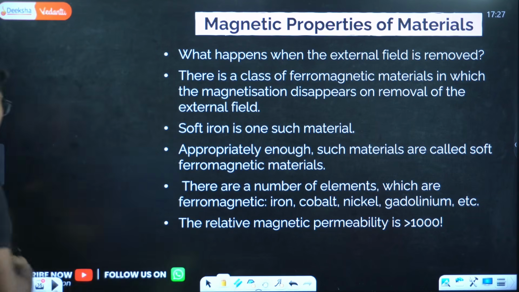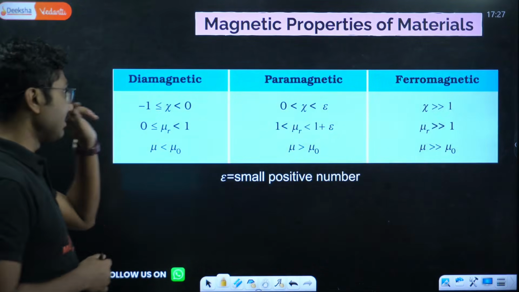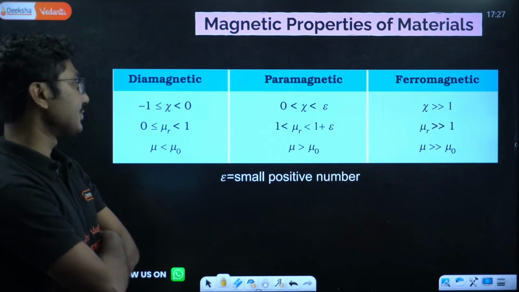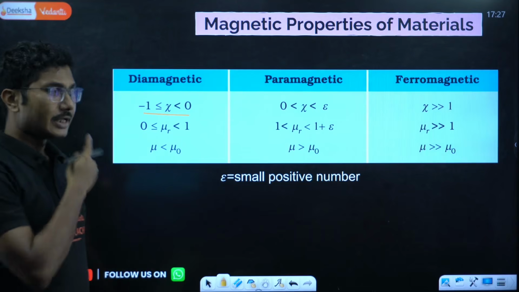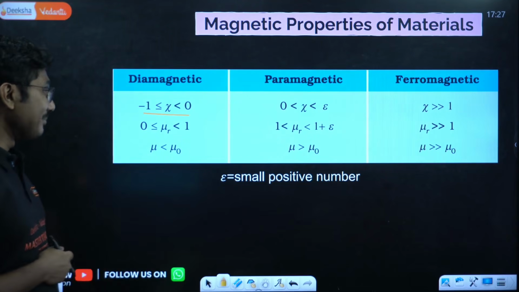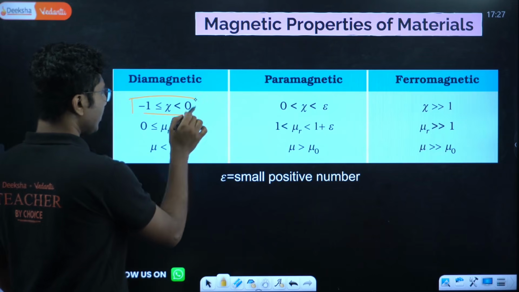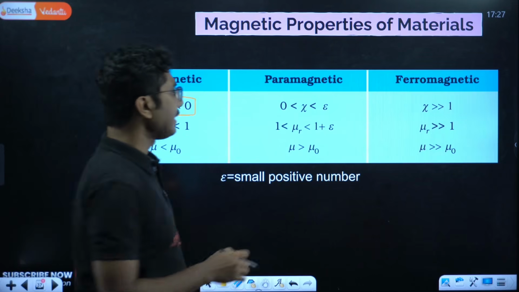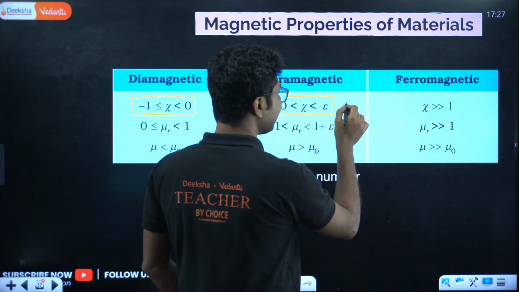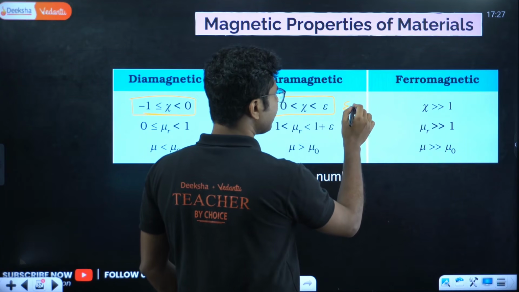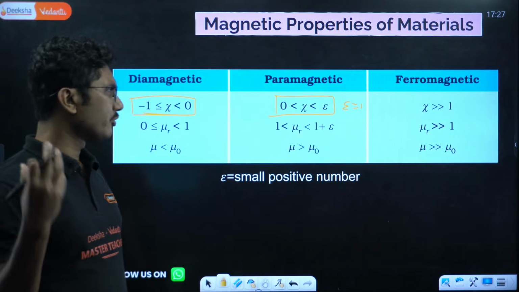Now one comparison table that you need to remember. For diamagnetic substances, the susceptibility chi is between -1 and 0. For paramagnets, it is greater than 0 and less than 5, a very small value, say 1 or 2. It is a small positive value.